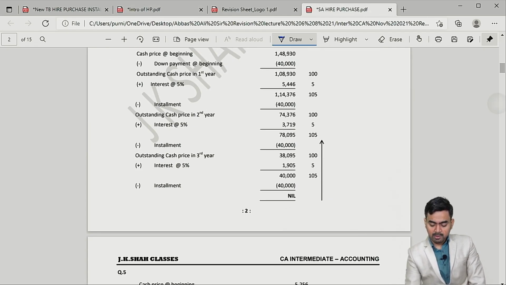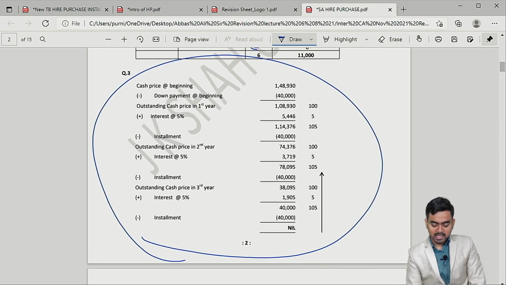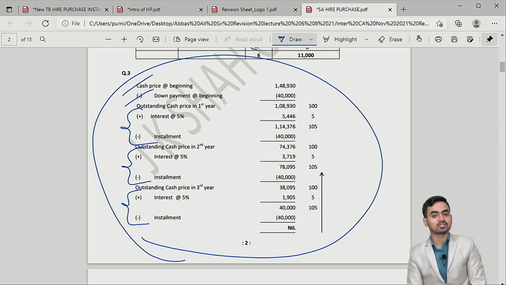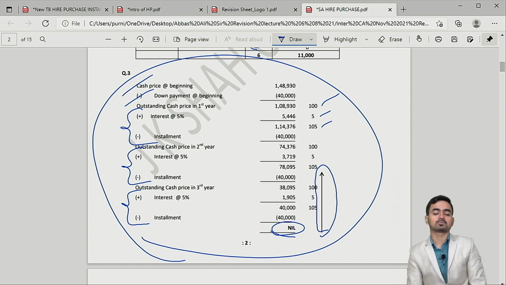This is your table. It starts with cash price less down payment, add interest less installment, add interest less installment, add interest less installment. At the end the amount must be nil, and you have to fill this table in reverse way. Let this be 100, this is 5, this is 105. Is that clear? And you have to do cross multiplication.